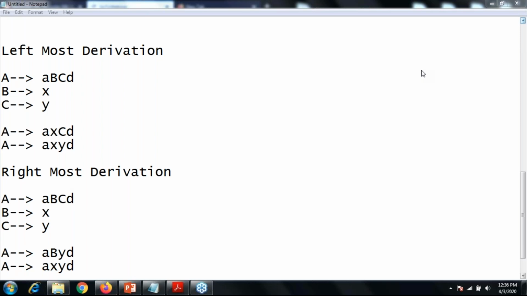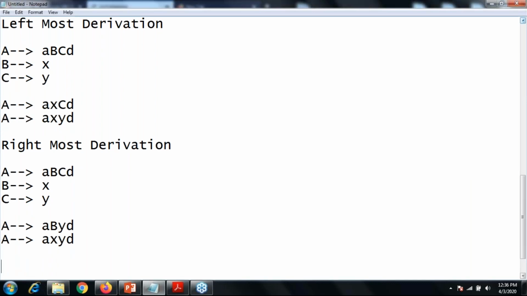Okay. So no one is replying to the question. Let's move further. What is left recursion?